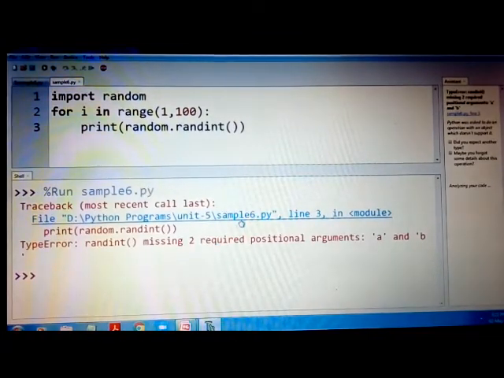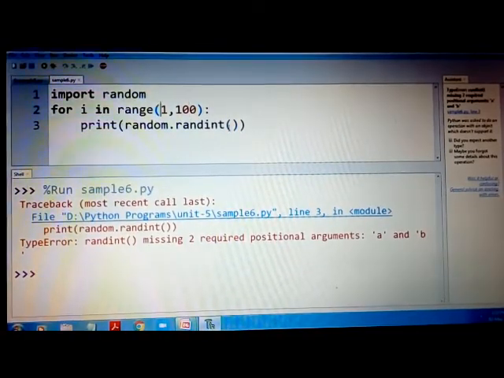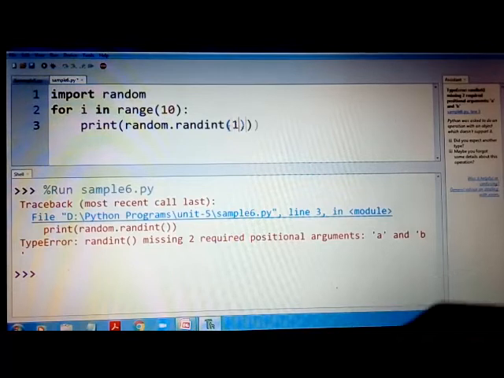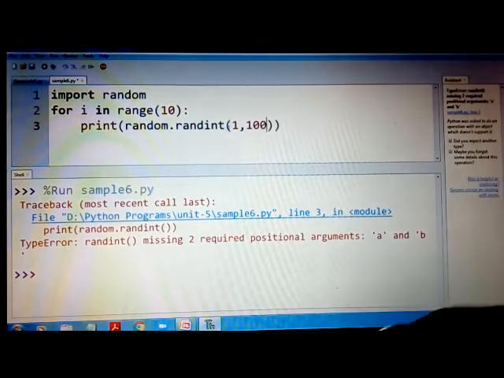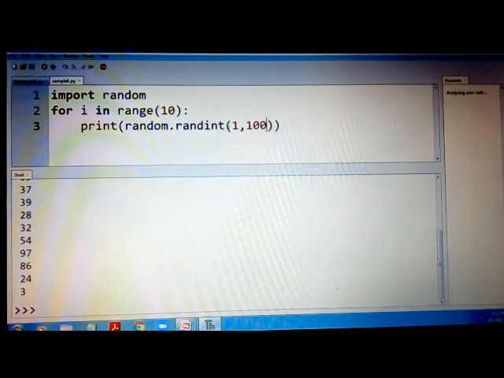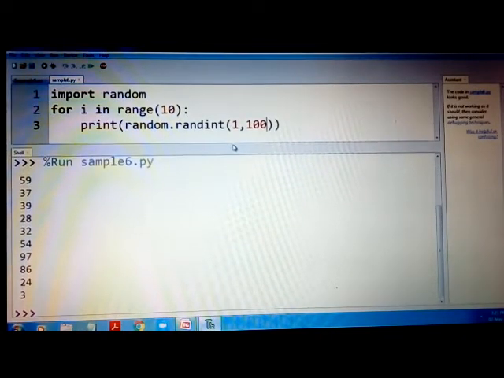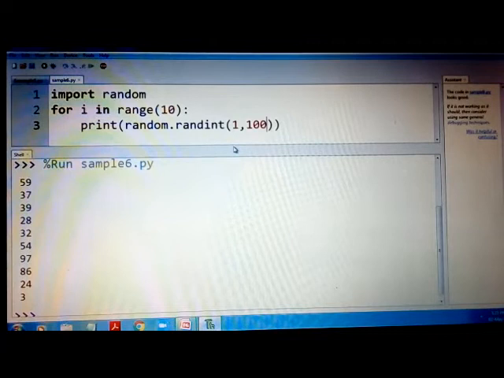Well, with random.randint, excuse me, here I want 10 numbers only. By mistake I gave it here, so it is not here. I want to give it as 1, 100 here. Now if I run this, you can see all 10 numbers randomly generated between 1 to 100. So none of these numbers are greater than 100 or less than 1. So this is how you can make use of random generation for integers, as well as to generate in a step of 2 or maybe step of 3, whatever.